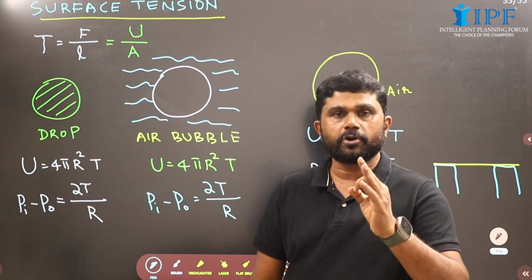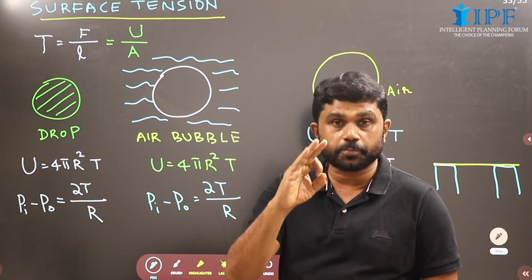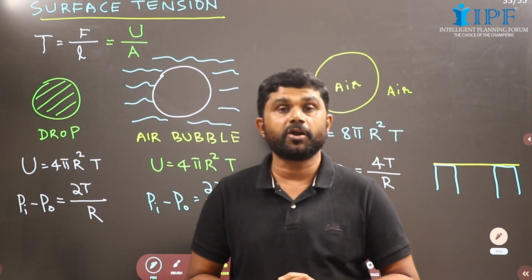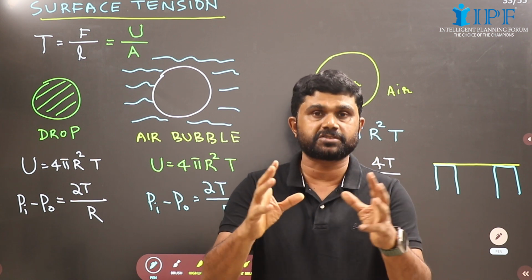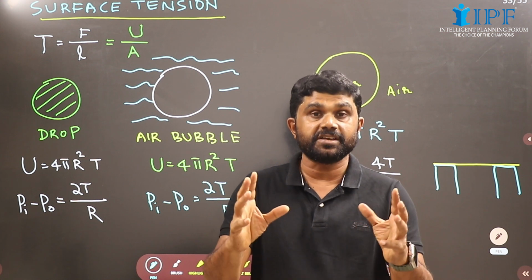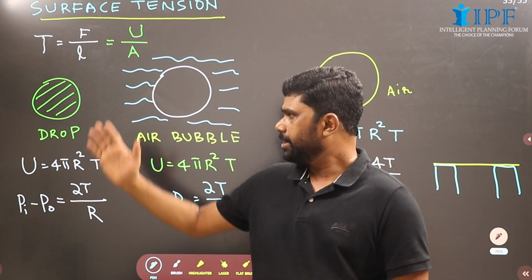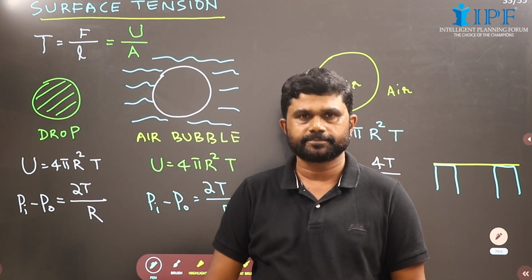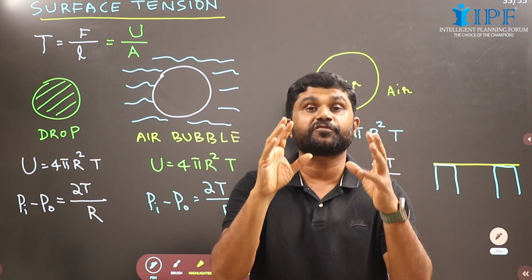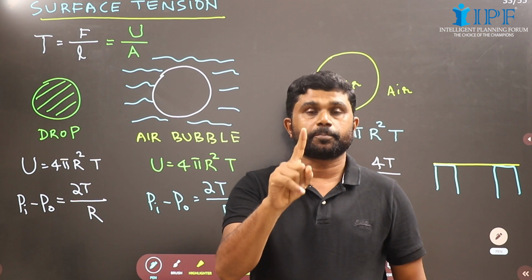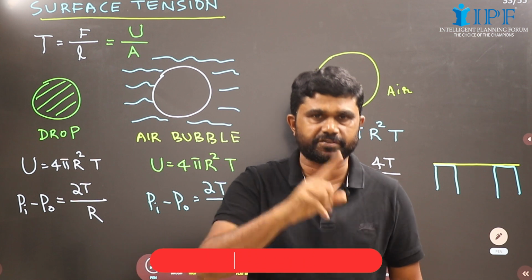But the most important thing that you have to understand is that the potential energy is possessed only by the molecules on the free surface of a liquid. By free surface area, we mean the area exposed to air. Now see this one, a liquid drop. Only the outer surface area is exposed to air. It is the free surface area. And the potential energy per unit area over the free surface is surface tension.